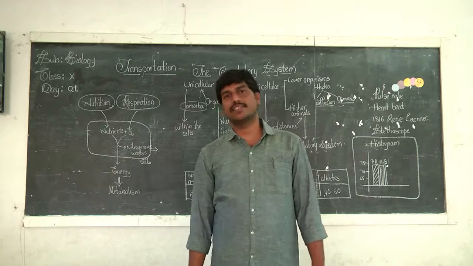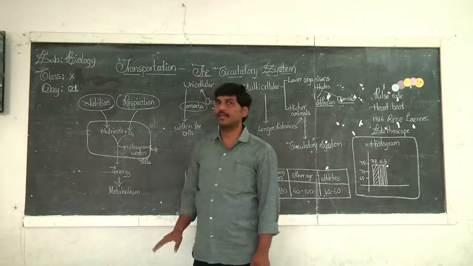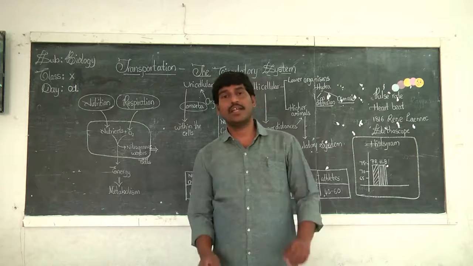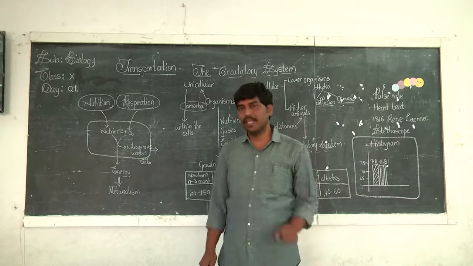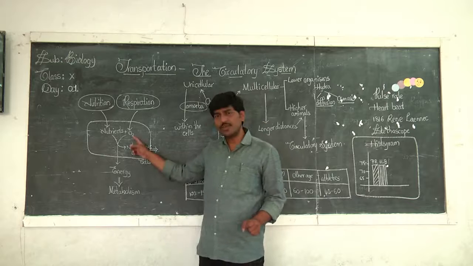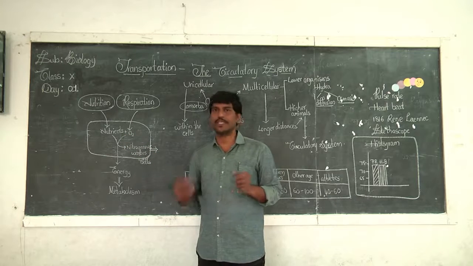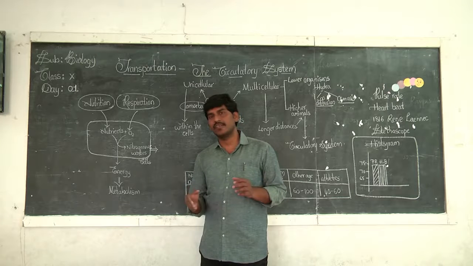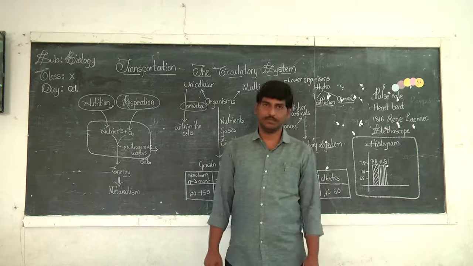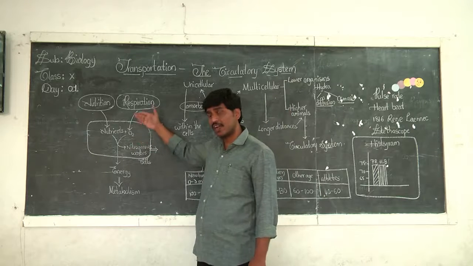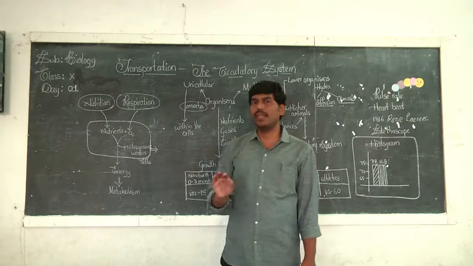In the last class itself, I told you that oxygen and nutrients are present in the blood, but nutrients cannot be oxidized in the blood. The main reason is that it is not a single step chemical reaction. It undergoes a series of steps. For each and every step, some enzymes are required, and these enzymes are not available in the blood.